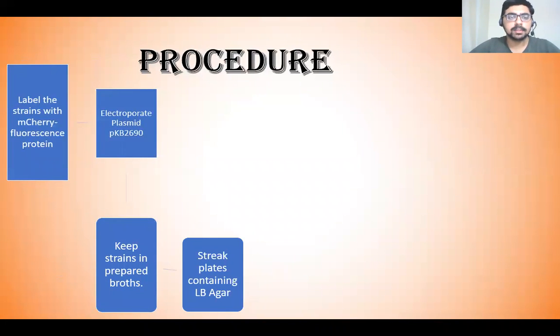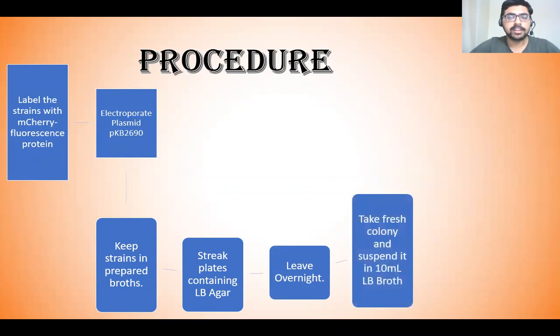So we will inoculate the tubes. We will streak the plates containing LB agar, because LB agar is suitable for growth of Salmonella Typhimurium as well as E. coli. Once we have streaked the plate, we will leave them overnight at 37 degrees Celsius for 24 hours. That's the inoculation and incubation period. After that, we will take a fresh colony from the streak plates and suspend it in 10 ml of LB broth again.